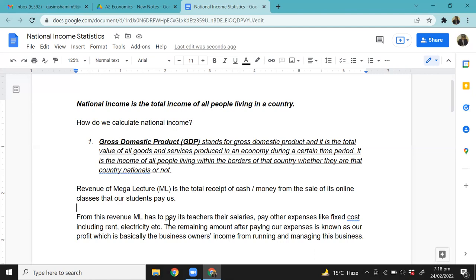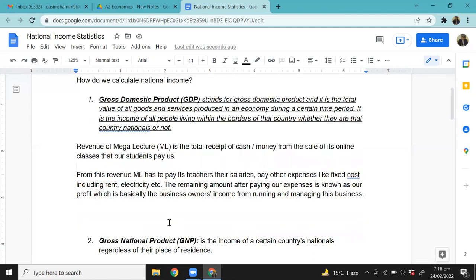So the revenue that we earn is the value of our online teaching. Do you agree? The revenue that we generate is the value. So let's say we generate 1 million rupees, so 10 lakh worth of classes we provide every month. That's the value of our services that we are providing to our students every month, right? Now, this is becoming income for whom? Teachers. From this 10 lakh rupees, we have to pay our teachers' salaries. From this 10 lakh rupees, we have to pay our rent, our electricity, and all these. So salaries become income for teachers.